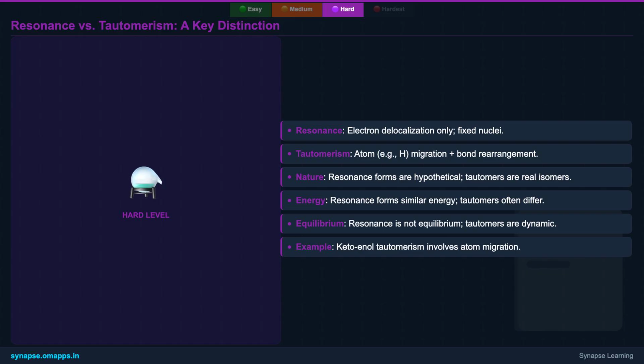A classic example of tautomerism is the keto-enol equilibrium, where a hydrogen atom moves between a carbon and an oxygen atom, fundamentally changing the connectivity.